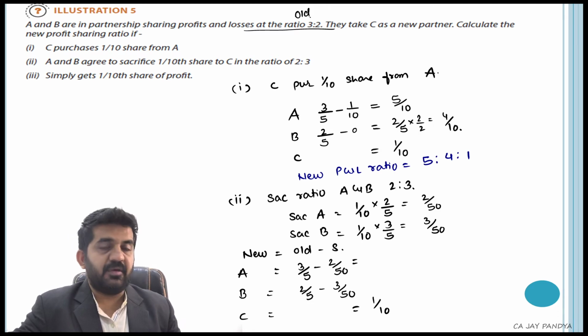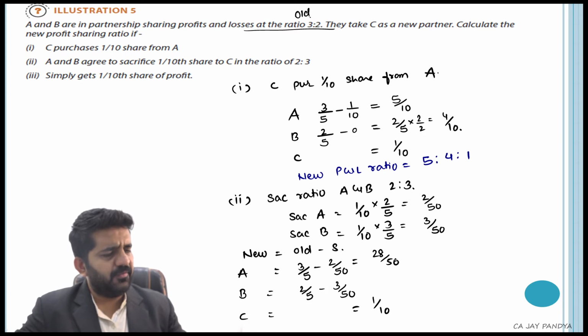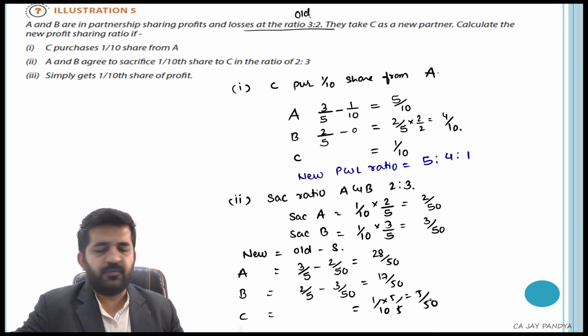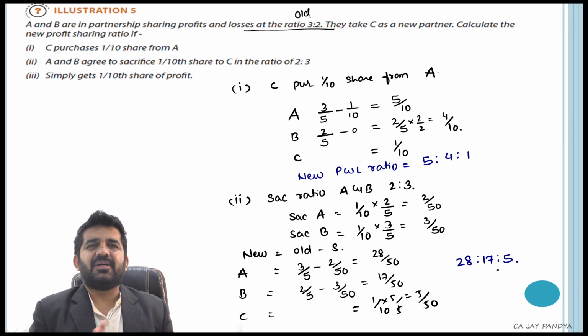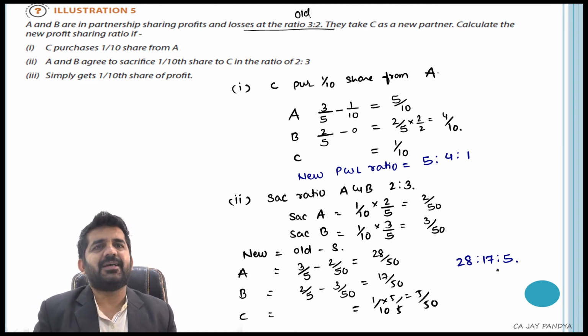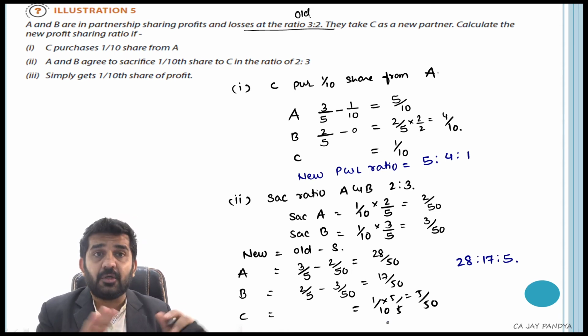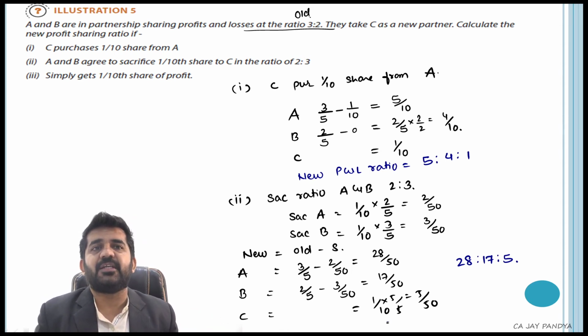So this 50 will be the LCM. So 5 tens are 50, 30 minus 2, 28 divided by 50. This is 10 twos are 20 minus 3, 17 divided by 50. And this is 5 divided by 50. So the new P&L ratio will be 28:17:5. Is it all right? So see, in this question practically all the points are covered, how to find out sacrifice and new ratio.